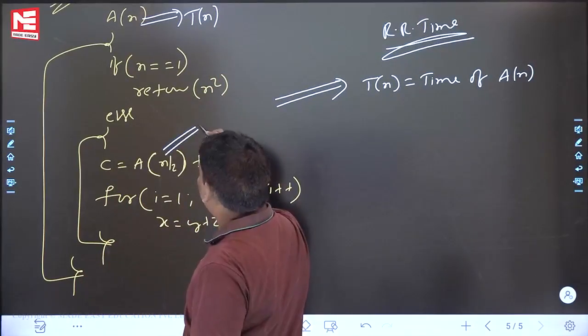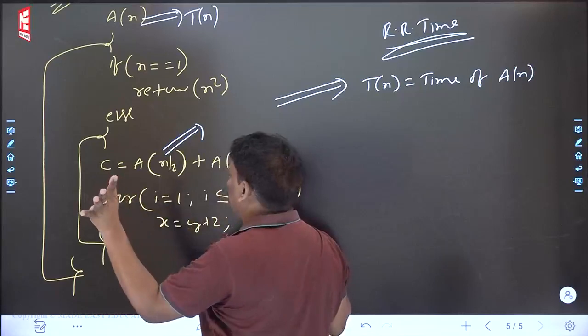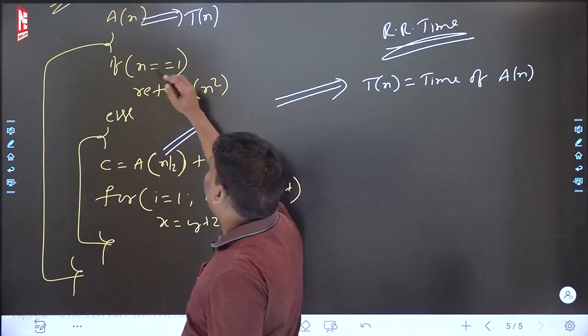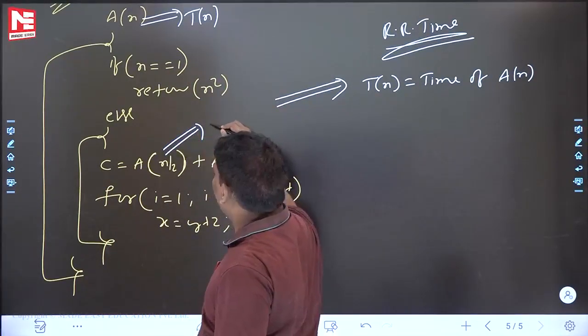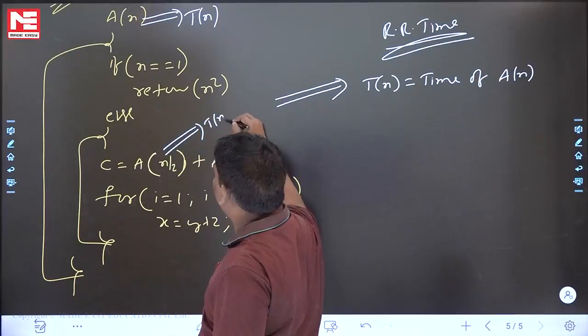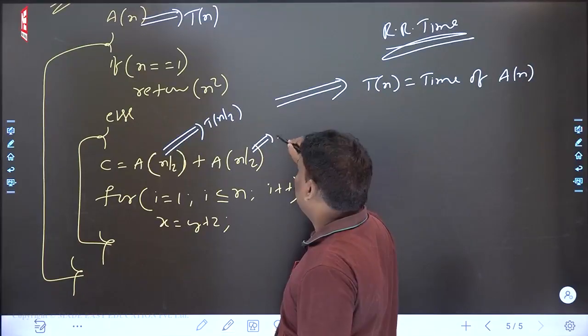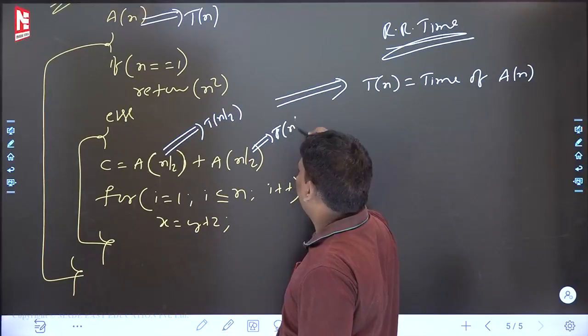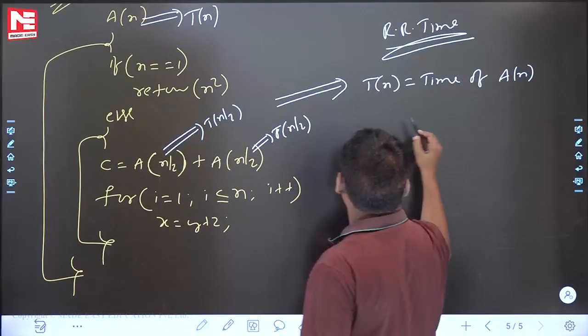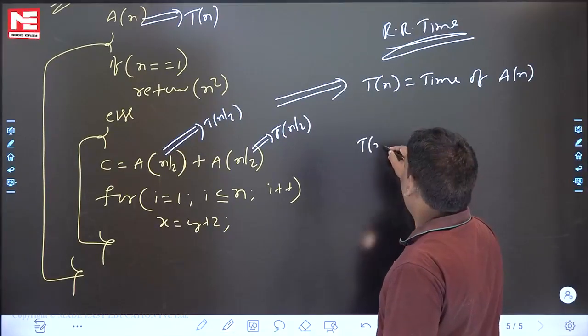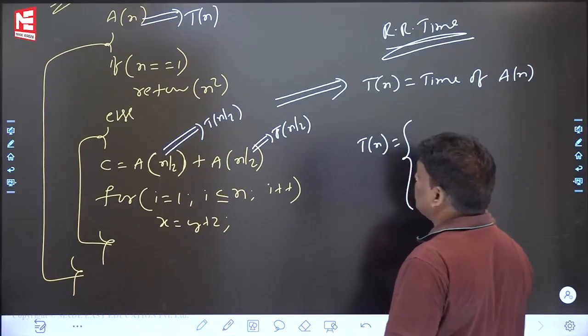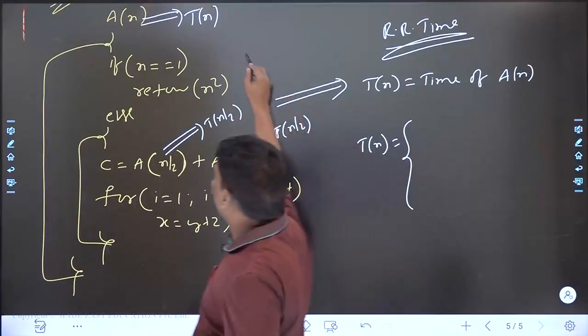Right? This An by 2 will take, so what is there inside? You are least bothered. Your goal is loops only. An time complexity Tn, An by 2 time complexity will take Tn by 2. Recursion is recursion. In this nothing special. This will take Tn by 2. Right? I think until now. What is the answer? Let me write. Tn is equal to, if part, what is the answer? If part.